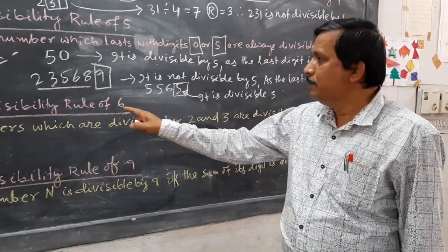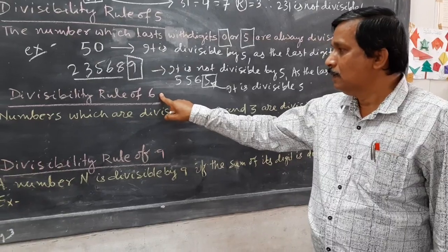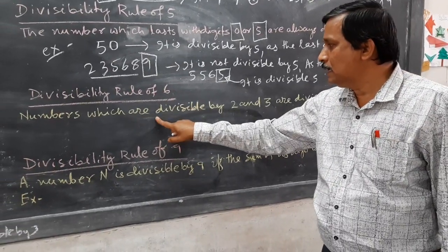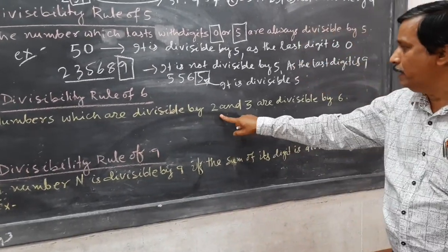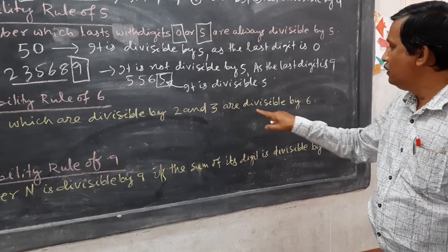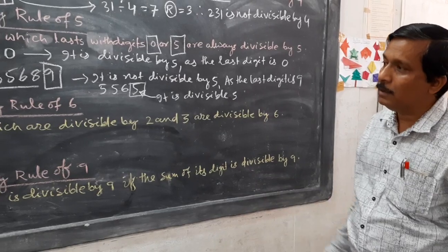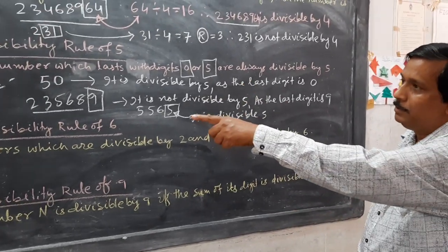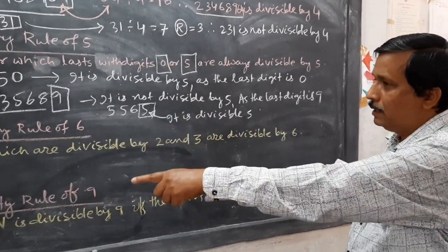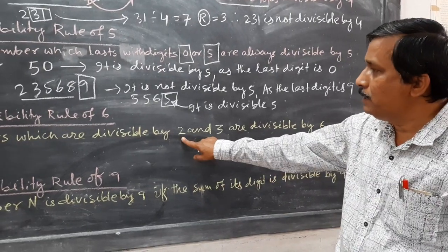Similarly, divisibility rule of 6. Numbers which are divisible by 2 and 3 are divisible by 6. So here you see this is the combination of divisibility rule 2 as well as 3. So what is 2?